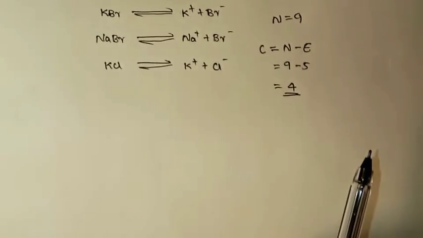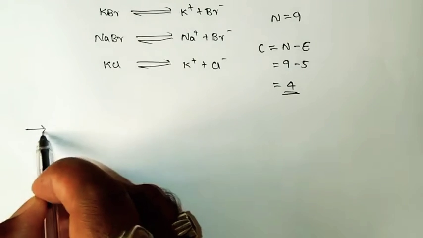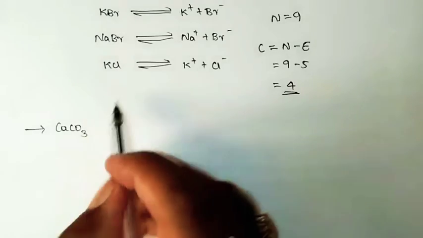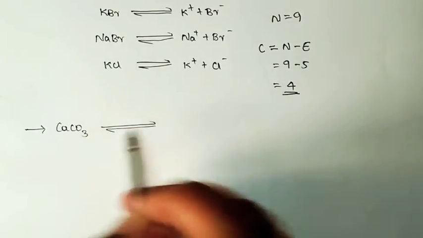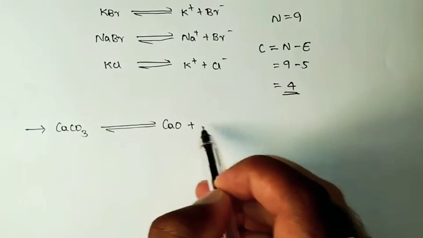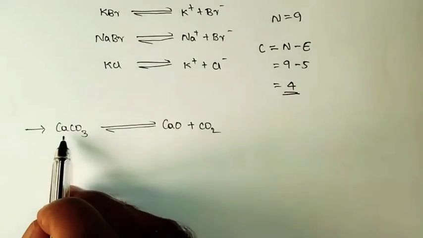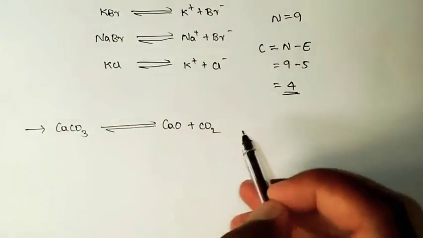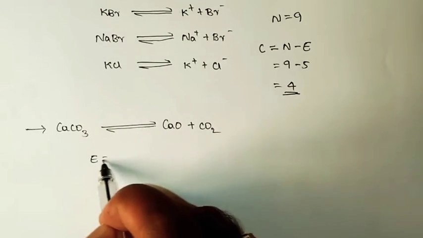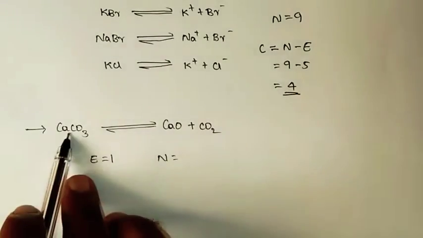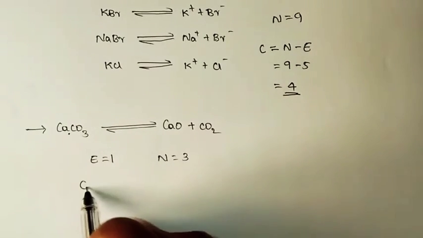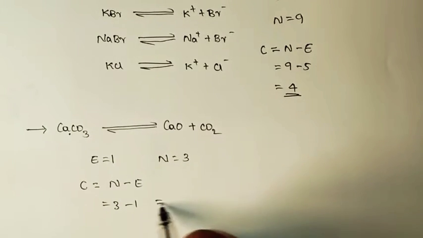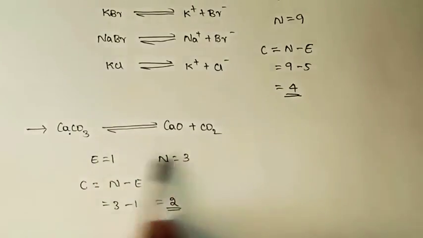Now for the last example, let us consider the dissociation or decomposition of limestone, that is calcium carbonate, which will be in equilibrium with CaO and CO2. So the constituents are CaCO3, CaO and CO2. There is only one possible equation, that is E equals 1, and the number of constituents is 3. So the number of components will be N minus E, that is 3 minus 1, which equals 2. So it is a 2-component system.